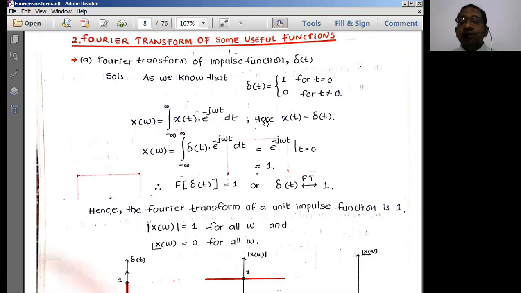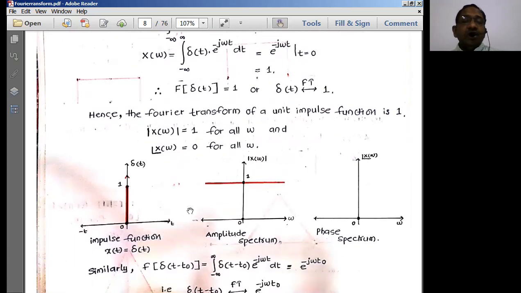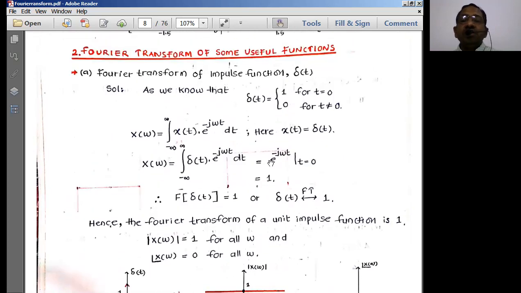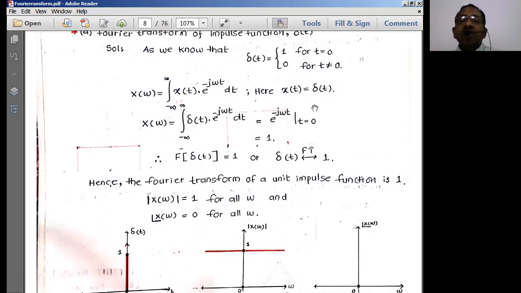So you normally lose the marks. Therefore, delta of t is equal to 1 for t equal to 0 under consideration, and it is 0 otherwise. That means if you want the signal at a particular instance, say t equal to 0, only at that instance we should get this signal, and that value is going to be 1 in that limit. Then that signal is known as the unit impulse signal delta of t. Other than that particular time, the signal value is equal to 0.